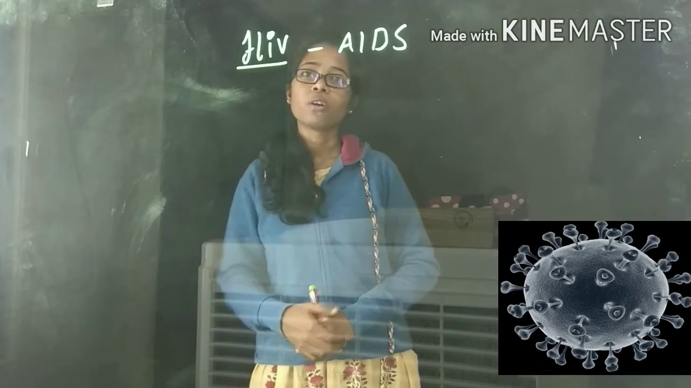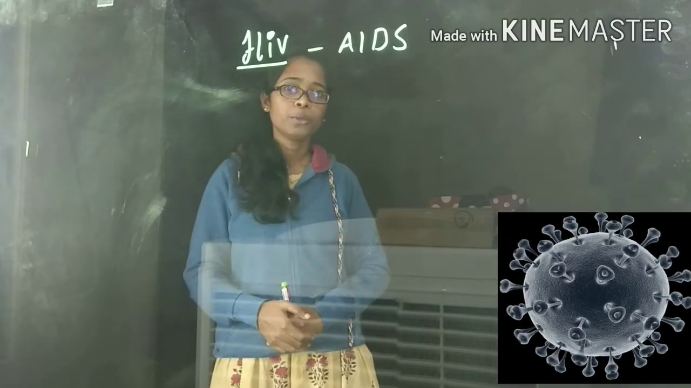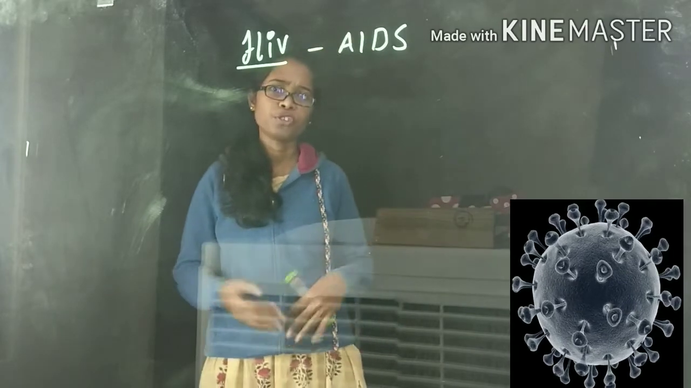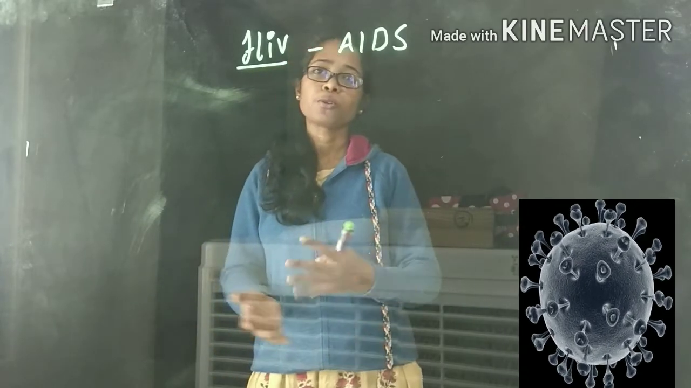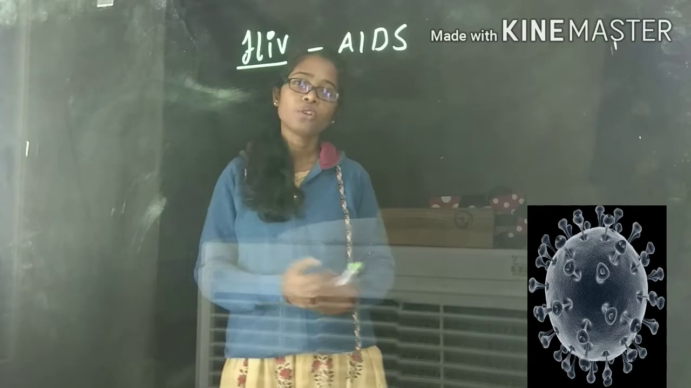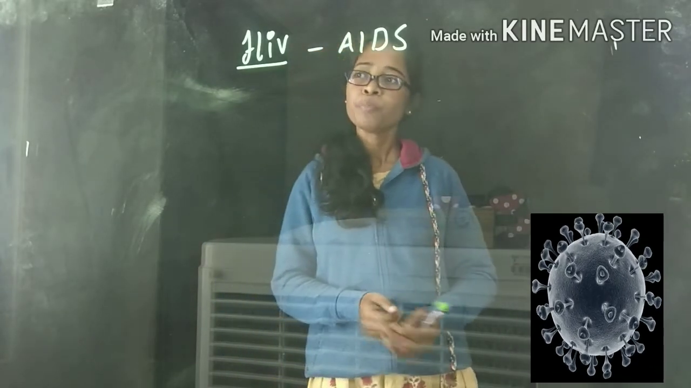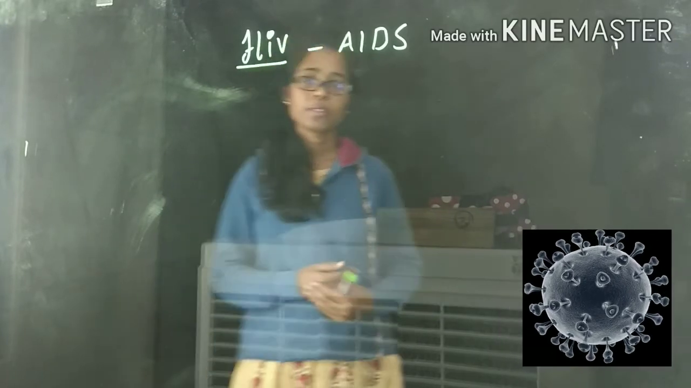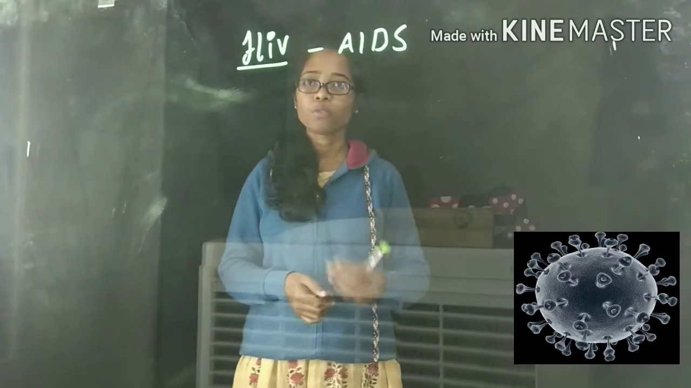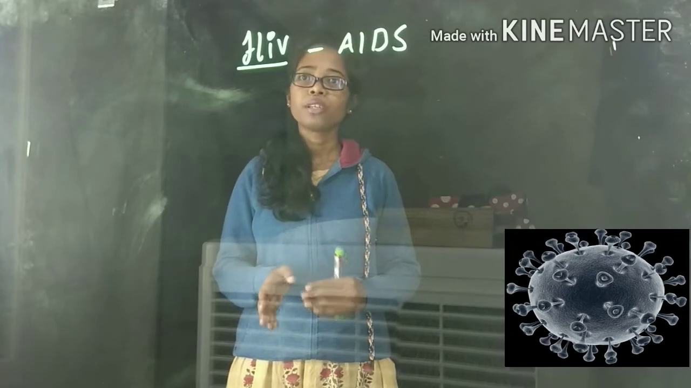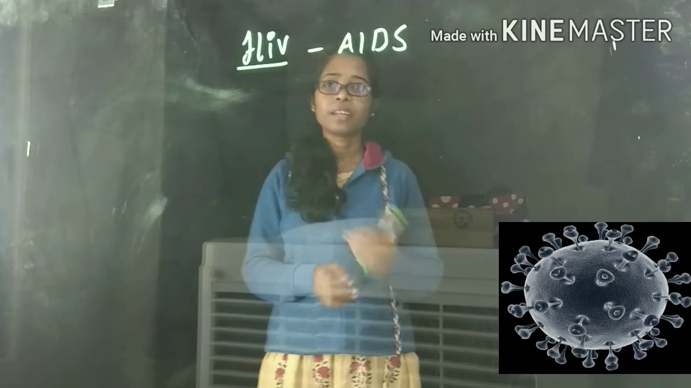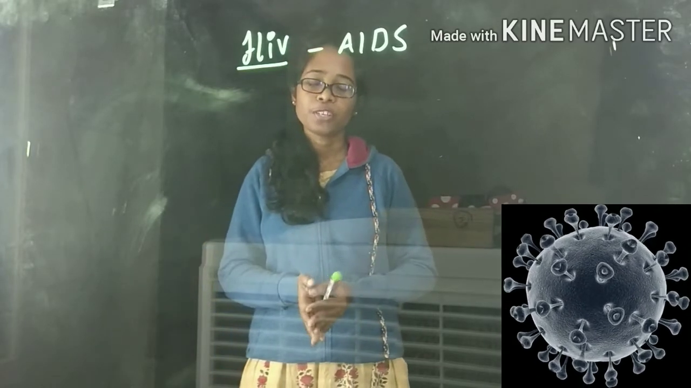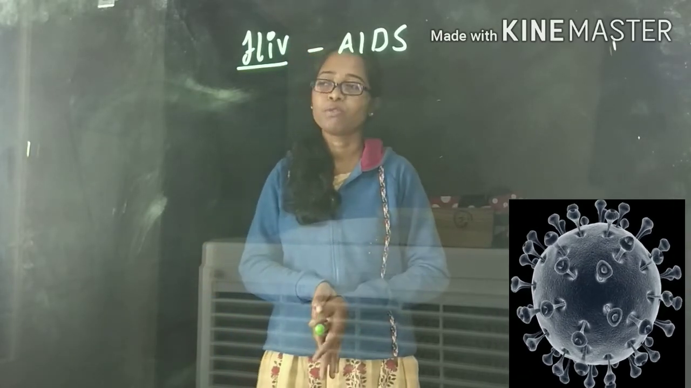Clear? So that's why it got the name acquired immunodeficiency syndrome. That means whenever there is a deficiency of the immune system because of this virus HIV, you get this acquired immunodeficiency syndrome. Clear? So today we are going to discuss the pathogenesis of HIV. Before going into detail regarding the pathogenesis, we will see the structure of HIV.